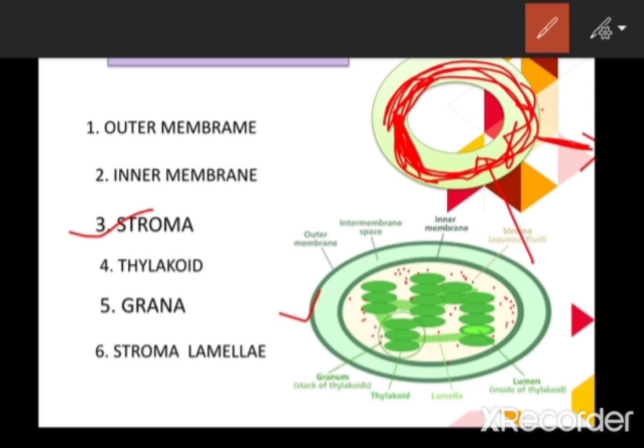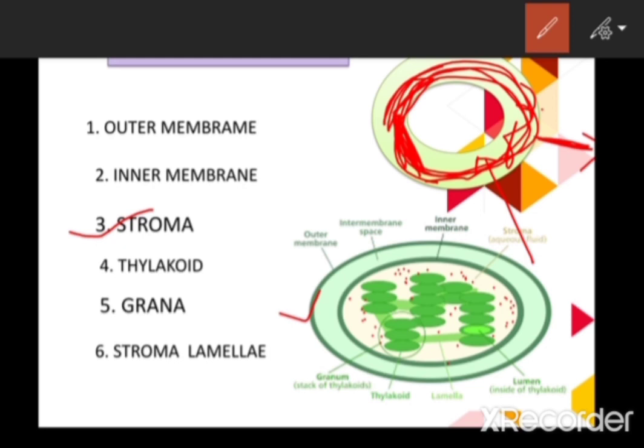Is it clear? So if you are comparing the chloroplast with the mitochondria, remember the mitochondria also contain their own DNA. In the same way, the chloroplast is also an organelle of the cell which contains its own genetic material, that is DNA. It's the speciality of the chloroplast as well as the mitochondria. They contain their own genetic material, and this genetic material is present inside the stroma. It's all about the stroma.